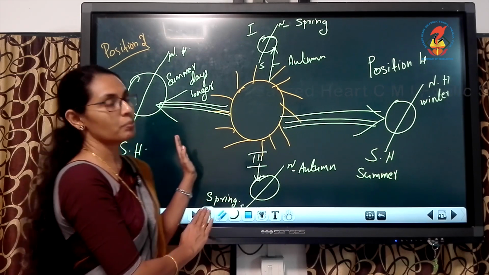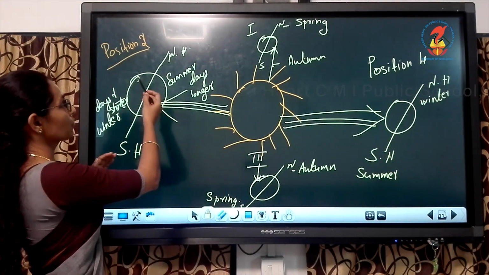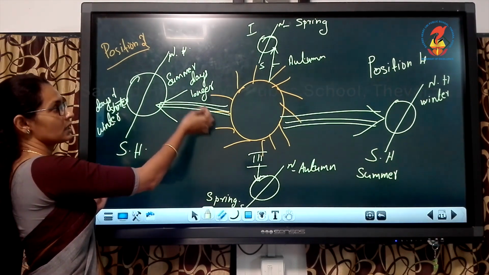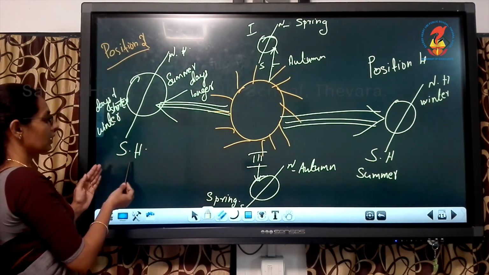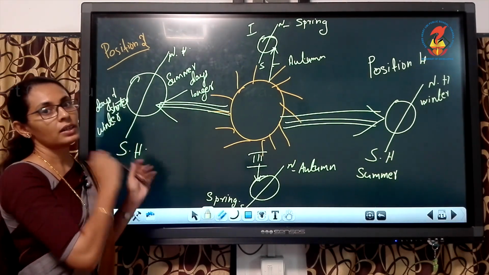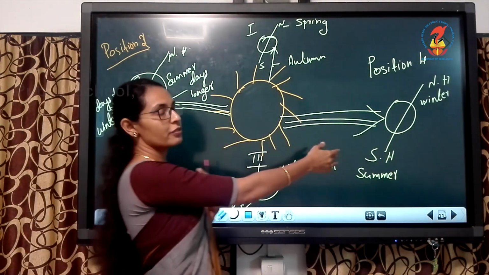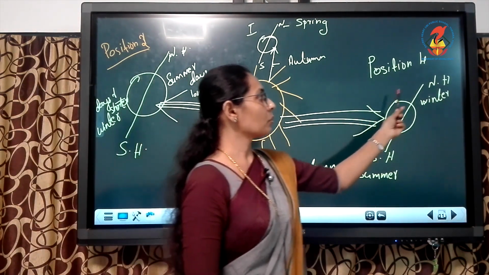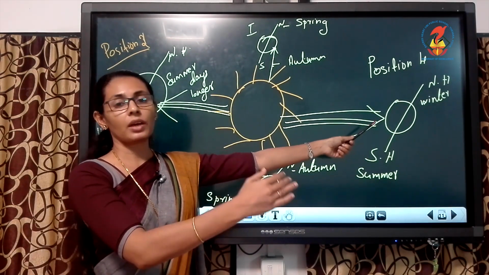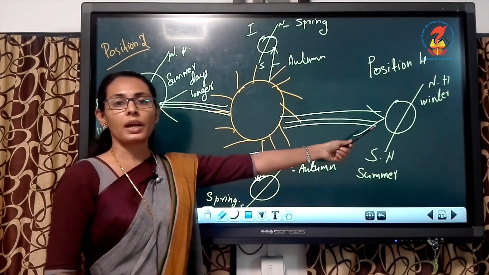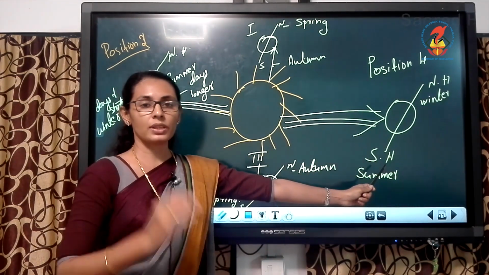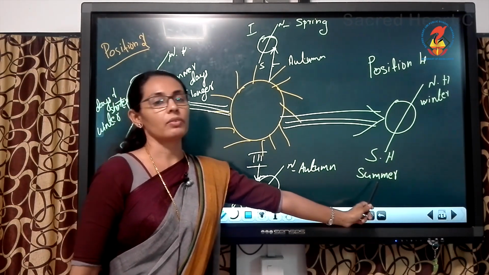Clear? Let us once again go through position 2. In the northern hemisphere the sun rays are directly hitting, so it is summer season and days are longer. The southern hemisphere is away from the sunlight, so they have winter season and days are shorter. Just opposite for position 4: the northern hemisphere is away from the sunlight, so they have winter season, and the southern hemisphere is nearby, so they get more sunlight and have summer season.